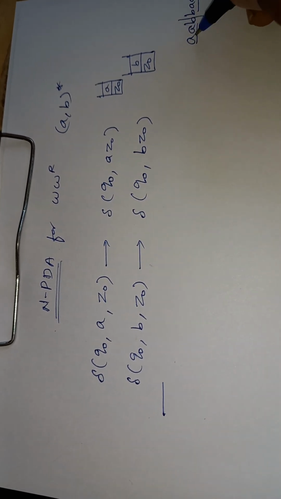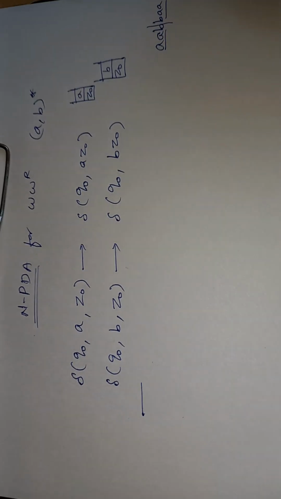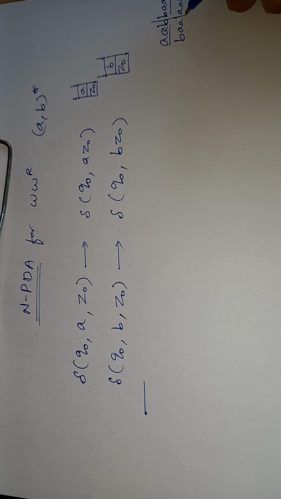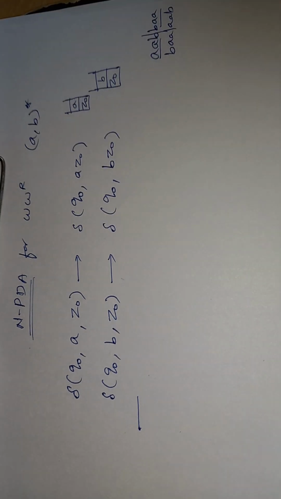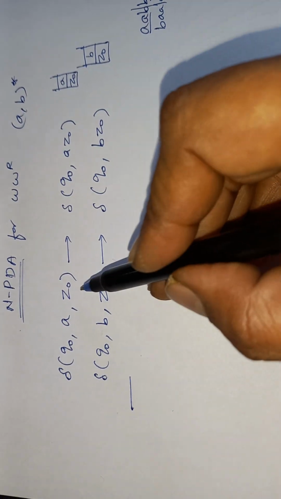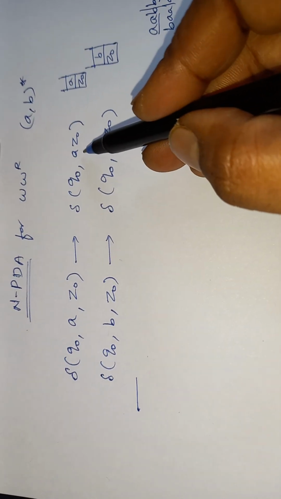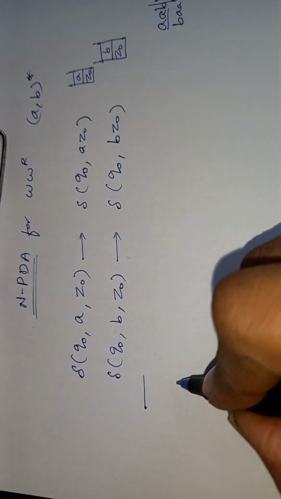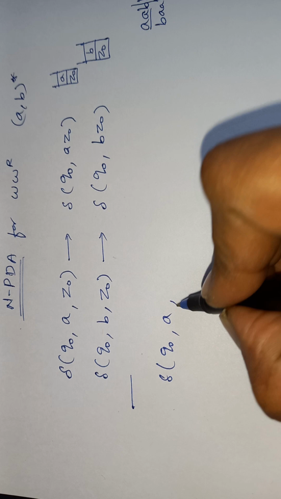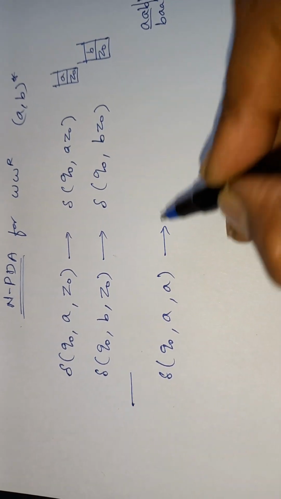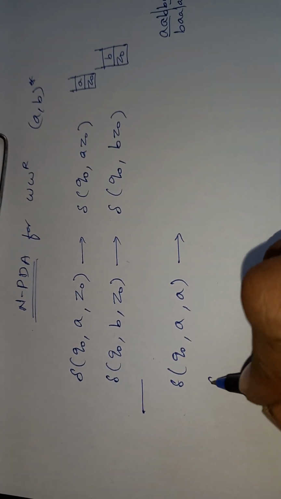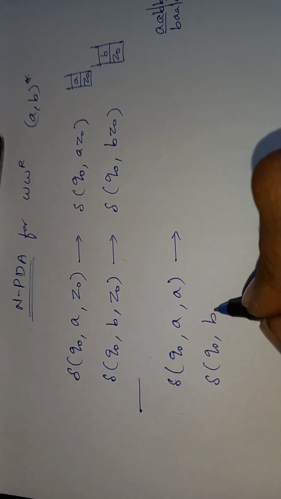After A we can have either A or B, and the same condition applies after B: it can be B or A. In that state, we have to consider both possible stack tops, A or B. So the next step is Q naught, same state, with A as the stack top, because after A we are expecting another A, though we can expect a B also.